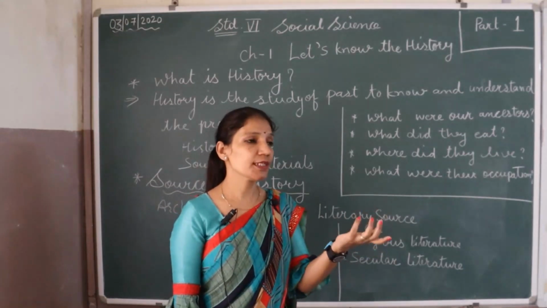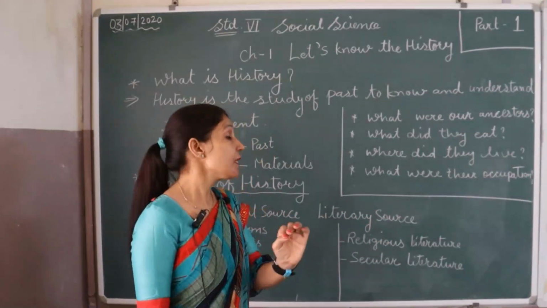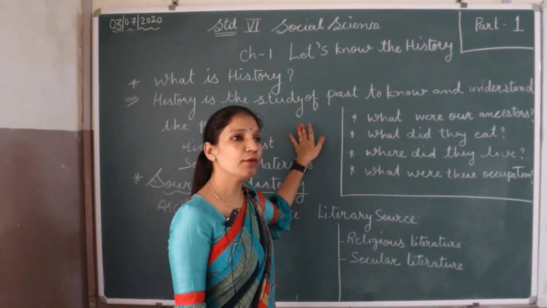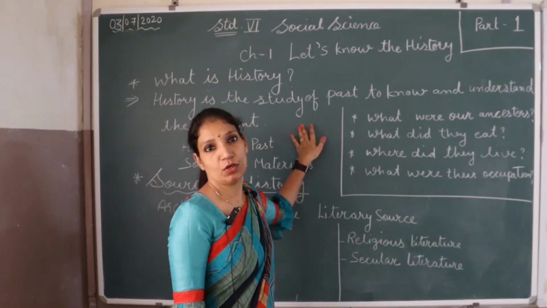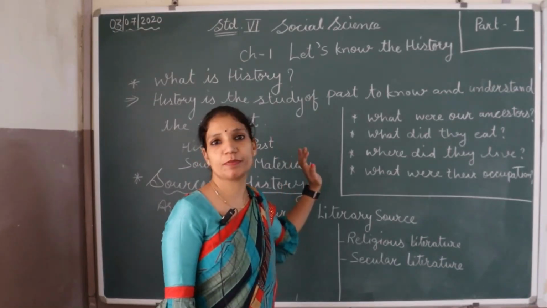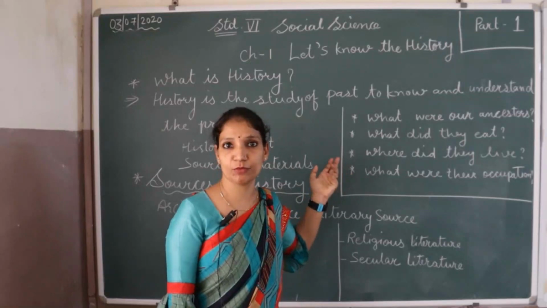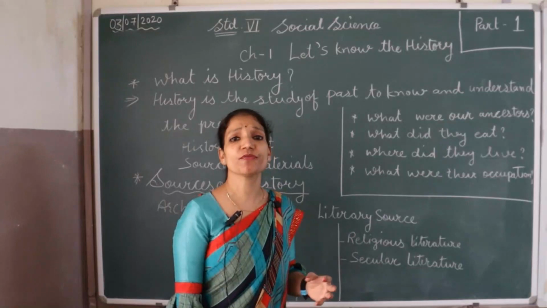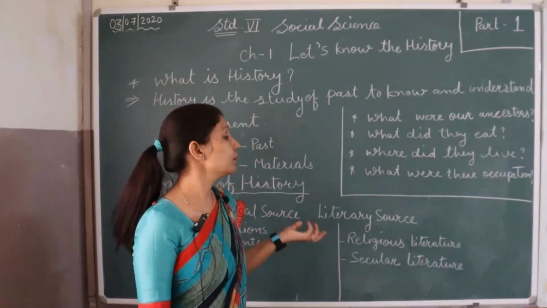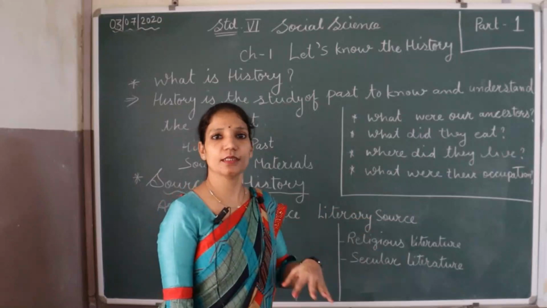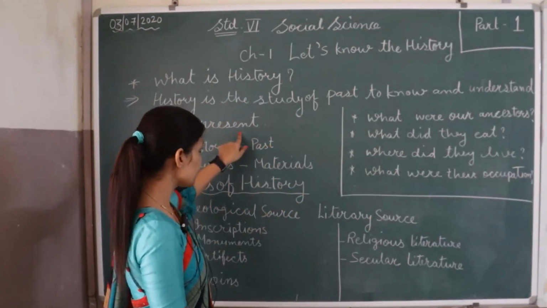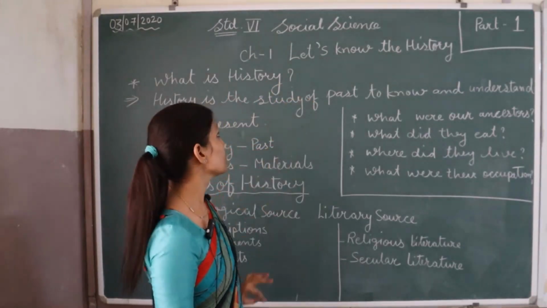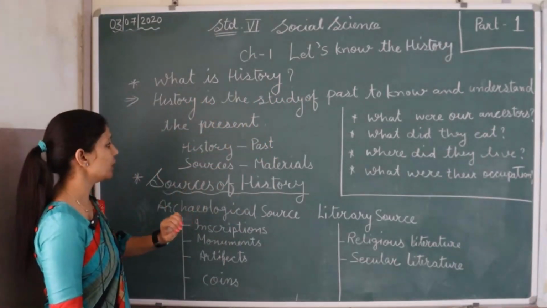Past means, for example, Taj Mahal. If you want to know anything about Taj Mahal, you have to know everything about it. Who built Taj Mahal, when it was built, who was emperor at that time, who was Shah Jahan, why he built this Taj Mahal. All this information we have to take from the past, and it is the history. So to know the present, it is necessary to know about the past. It is called history when we know about the past.